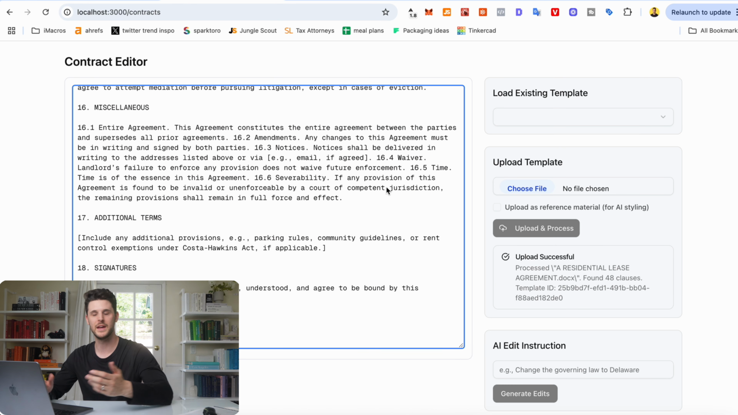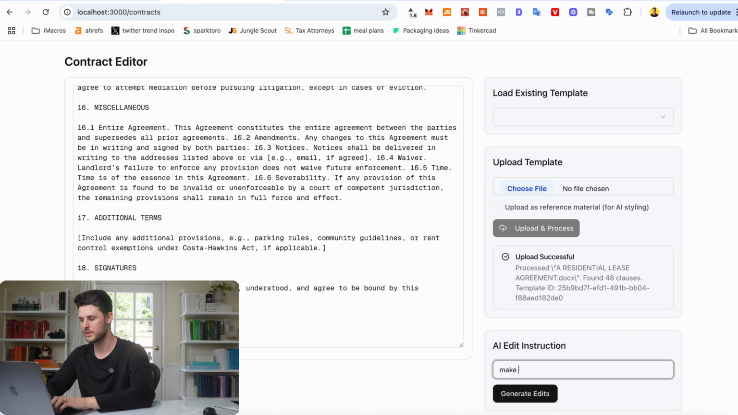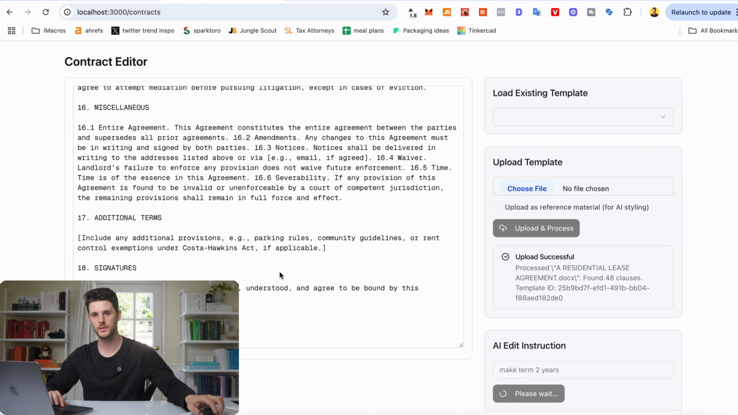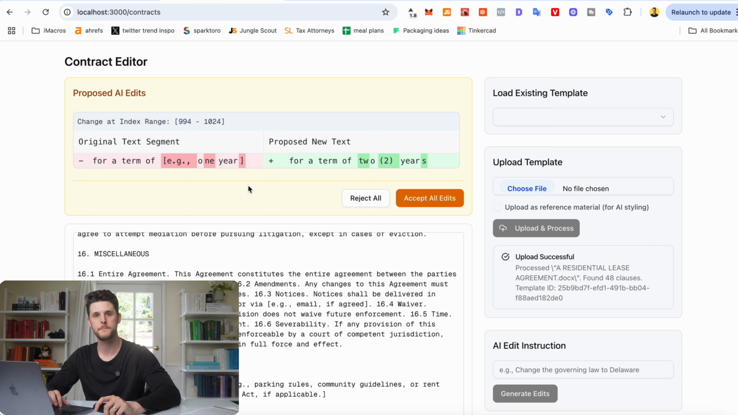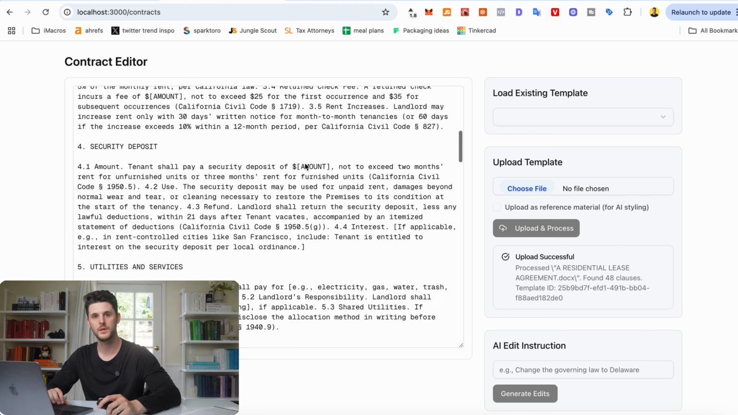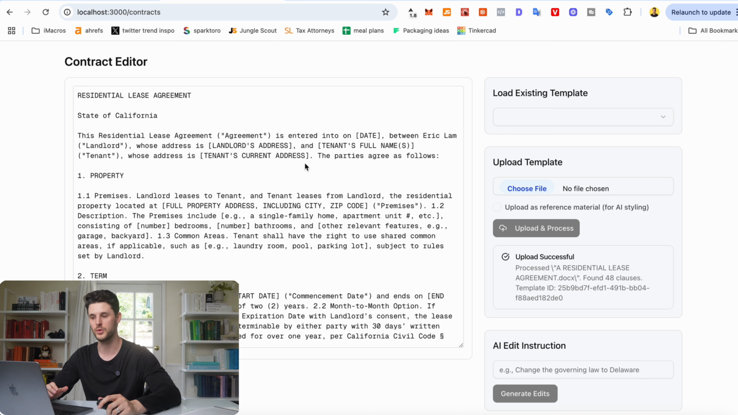Now let's try make term 2 years. You can see it proposed the edits. Hit accept. So the term has been changed to 2 years.